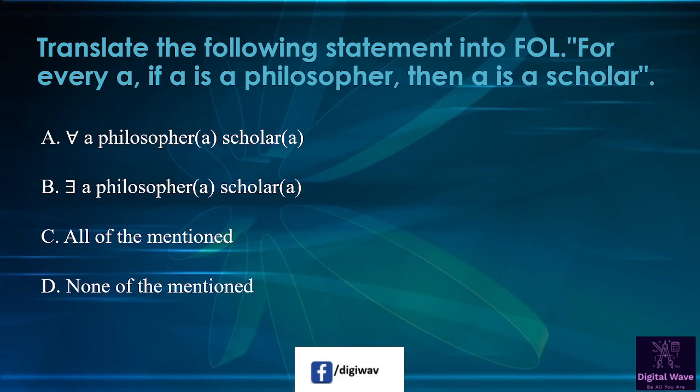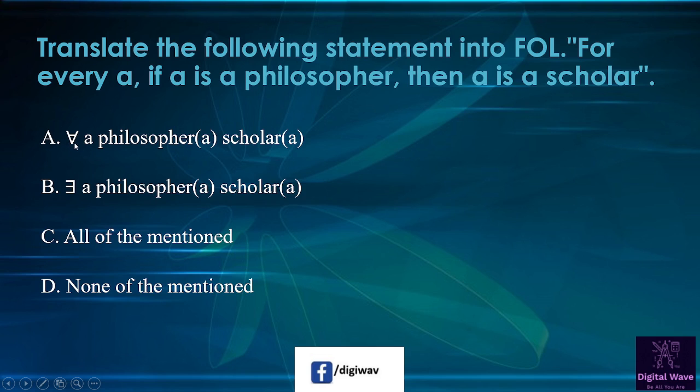Next question is, translate the following statement into FOL. For every A, if A is a philosopher, then A is a scholar. So options available here. So this symbol name is universal quantification.